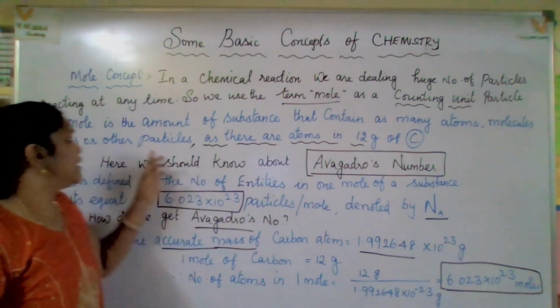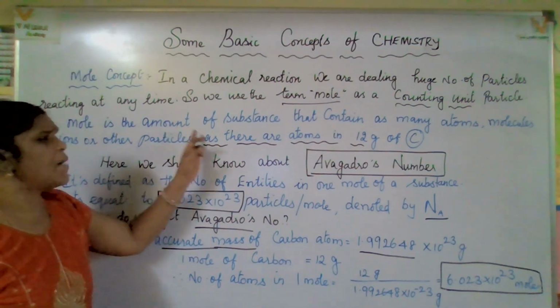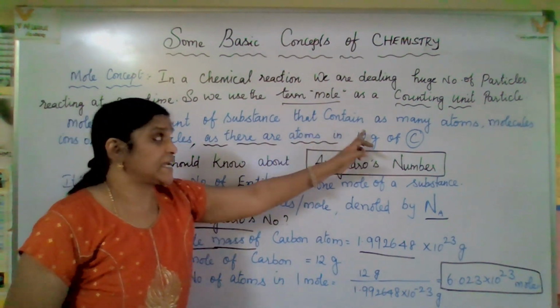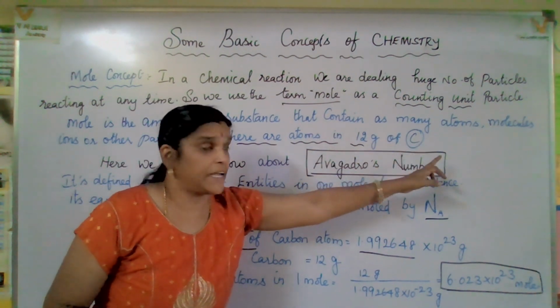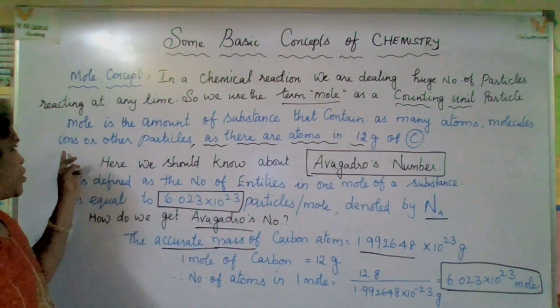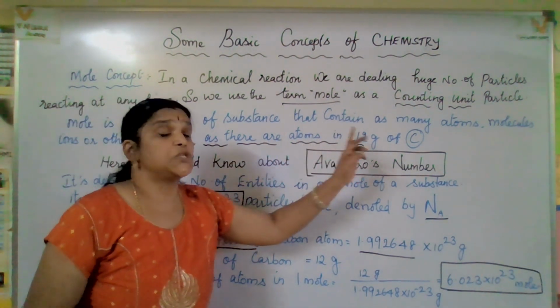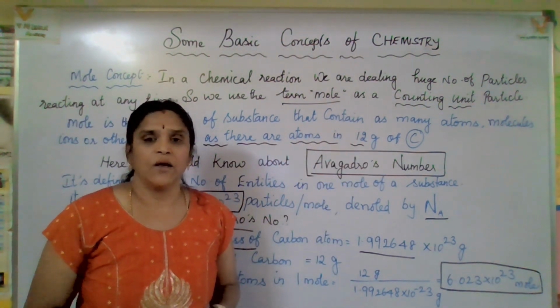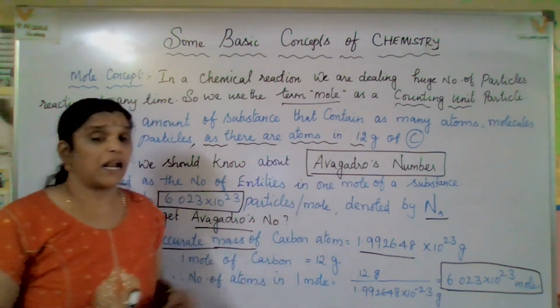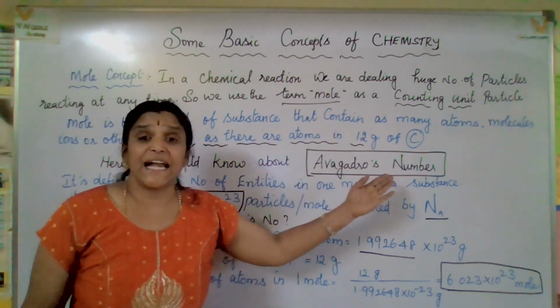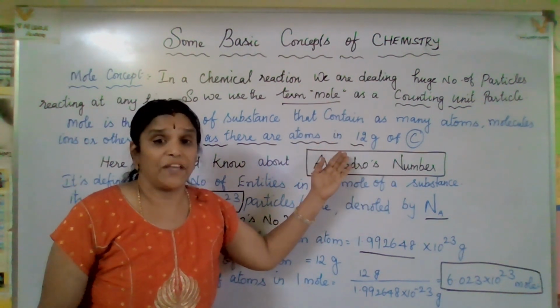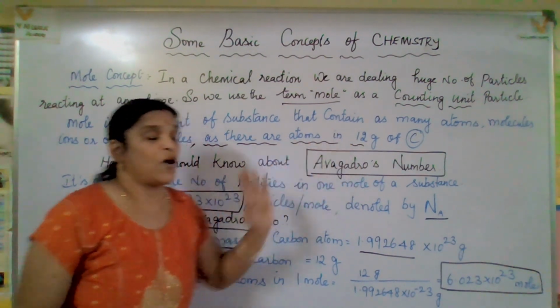Now here, a mole is an amount of substance that contains as many atoms, ions, molecules or other particles as there are atoms in 12 grams of carbon. Why do we bring 12 grams of carbon here? It is the standard atomic mass. That is why we bring it here, 12 gram of carbon.